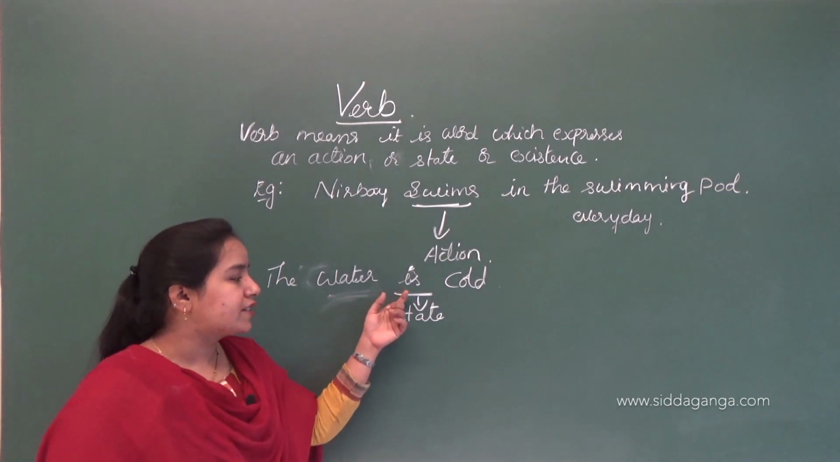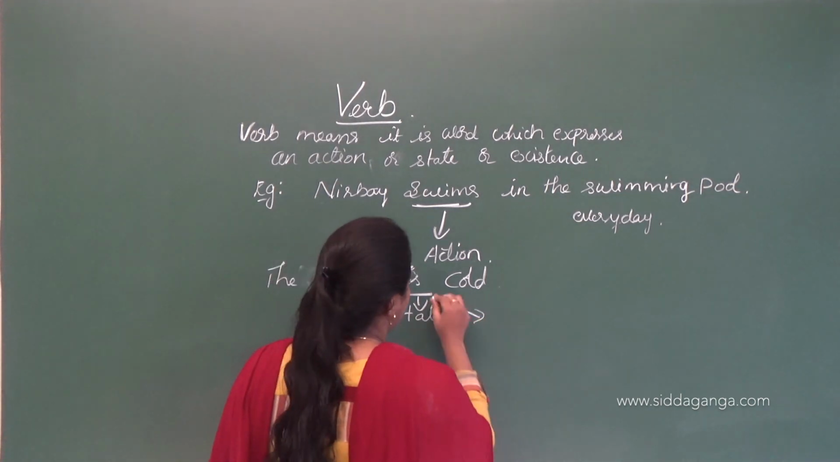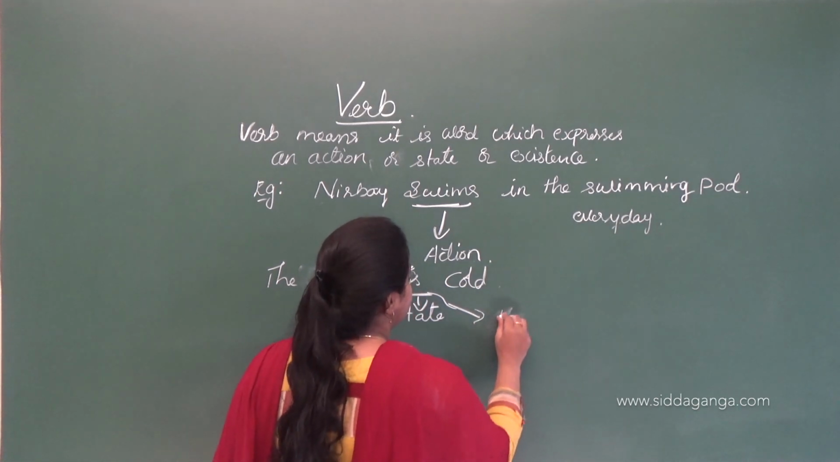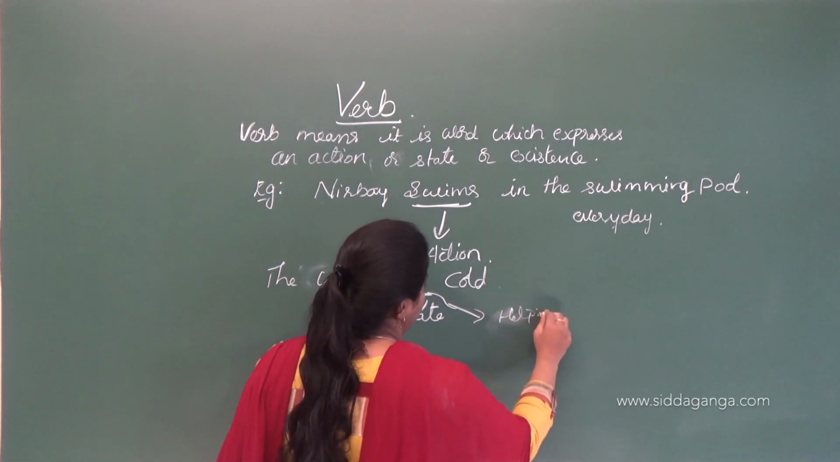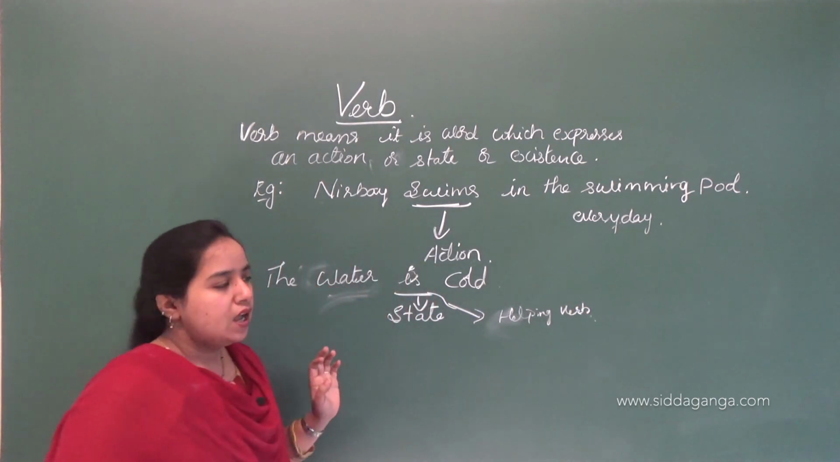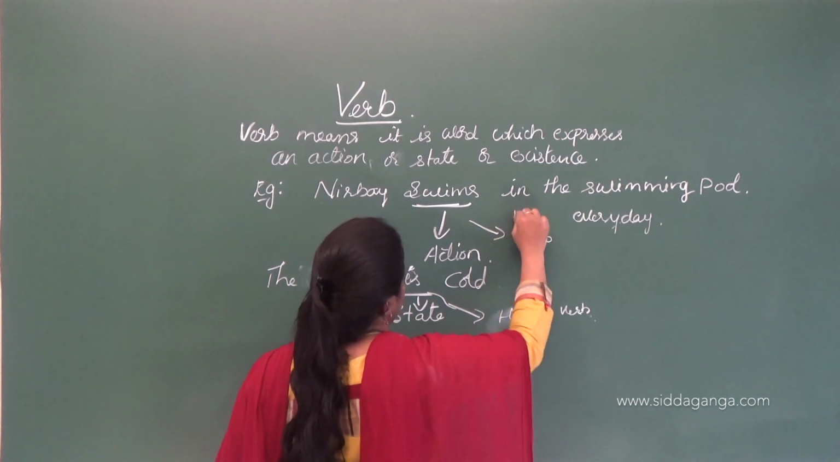And it is also described as a verb. "Is" is also called a verb, but it is not the main verb. It is called a helping verb. So this is called a helping verb, and this "swims" is called a verb or main verb.